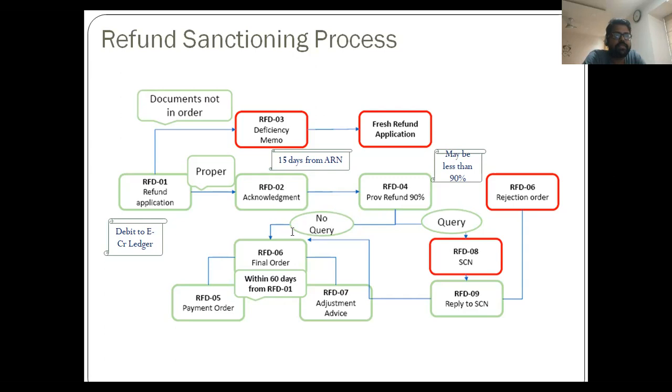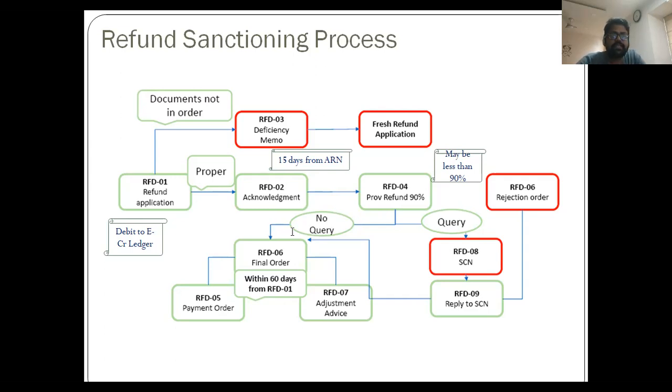So RFD6, after the response in RFD9 to the show cause, may be an entire order. The only expectation is that the order should fulfill all the principles of natural justice and should mention all the reasons of rejection. If it is accepted, then there is no issue. But if it is rejected, then it should mention all the reasons.